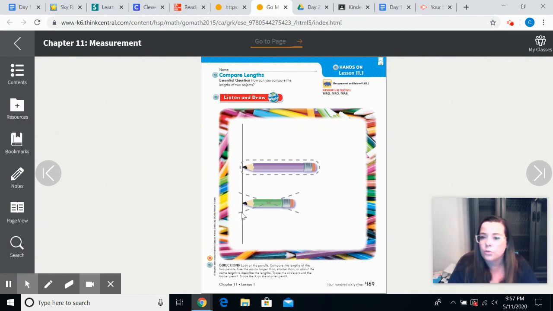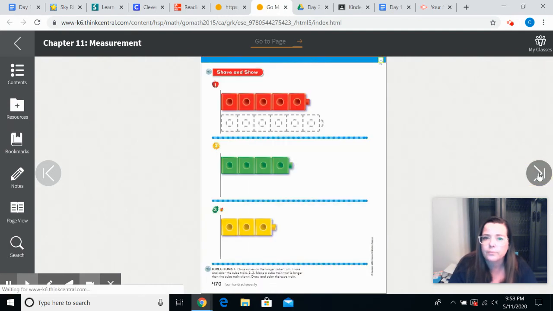And they want us to use the two vocabulary words that they're using in sentences. So you would say, the purple pencil is longer than the green pencil. And then to talk about the green pencil, you would say, the green pencil is shorter than the purple pencil. Let's go ahead and turn the page.